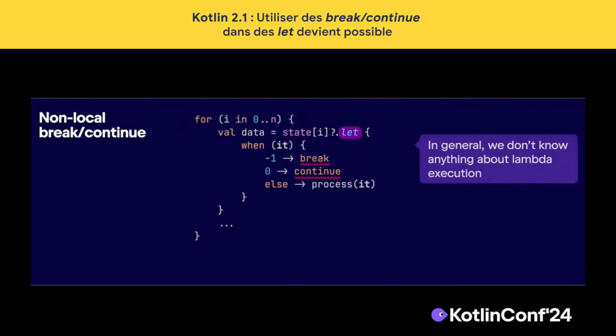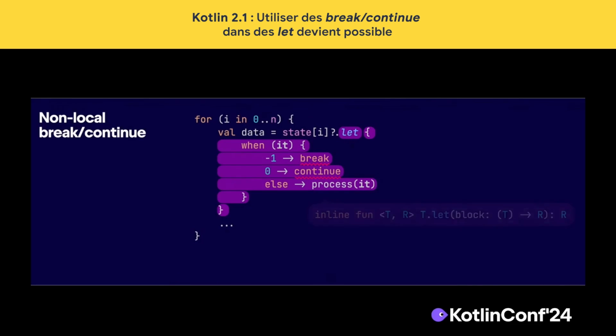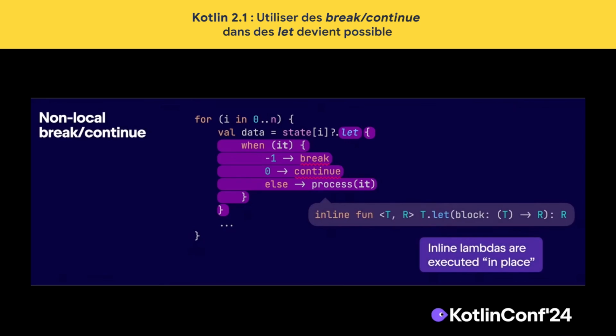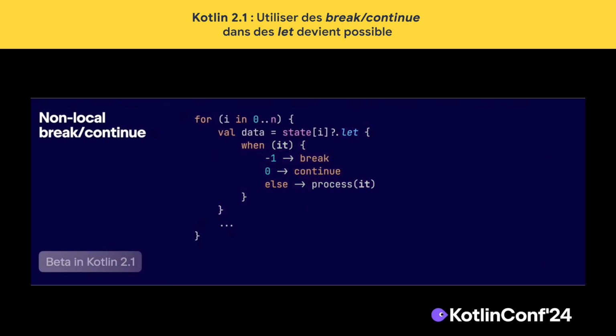And the reason is that the compiler doesn't know anything about the function let or when its lambda will be executed. But let is an inline function, which means its lambda cannot be stored anywhere and must be executed in place right in the for loop. And this property makes inline functions truly transparent to jumps, making the use of break and continue absolutely valid.